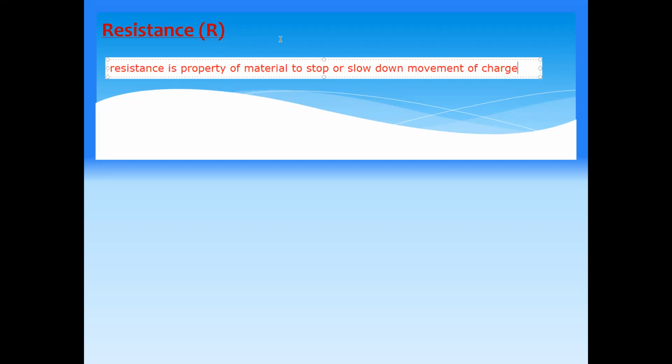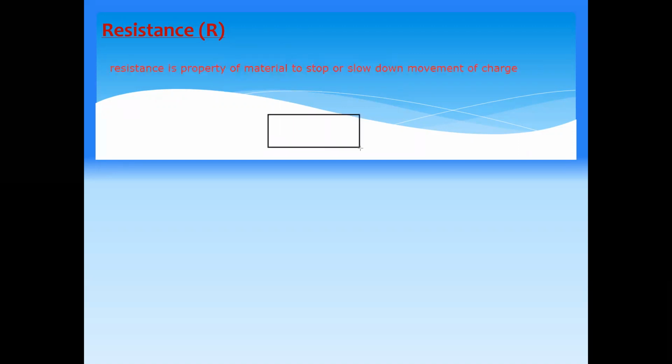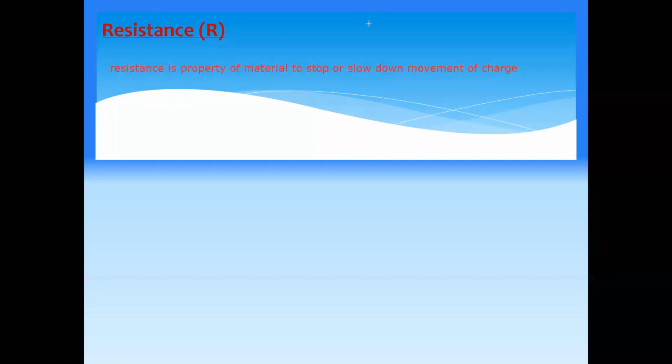For example, if you have two materials, A and B. For material A, five charges are entering from the left hand side.